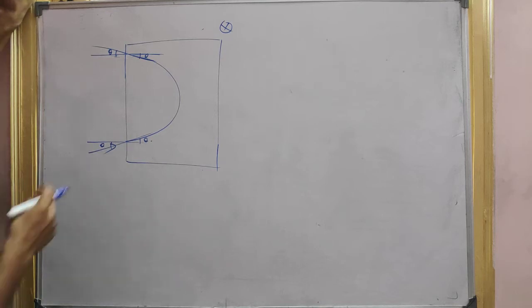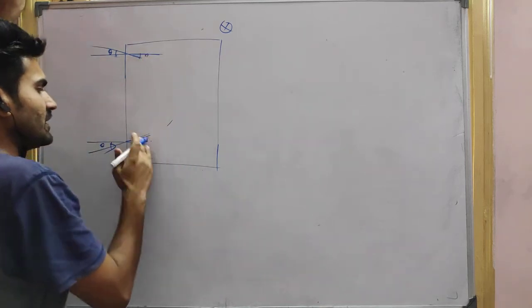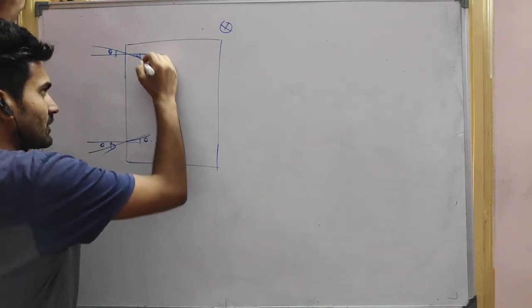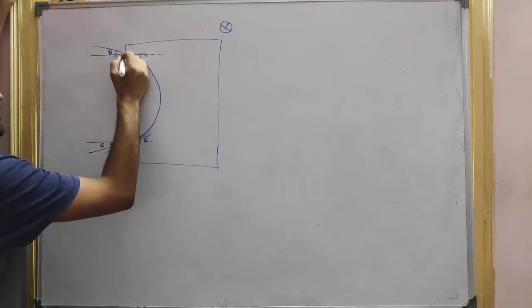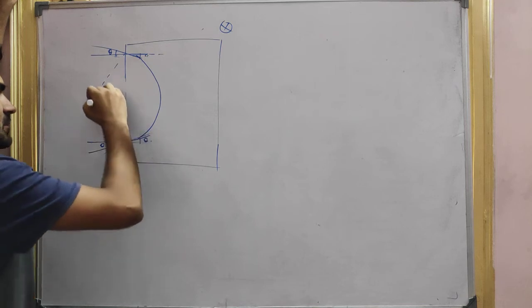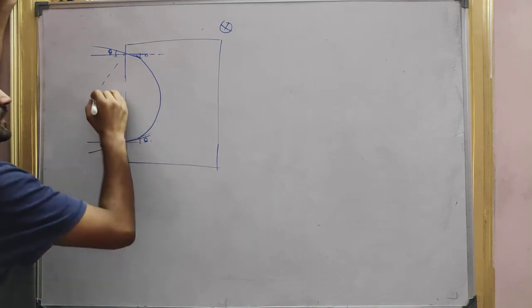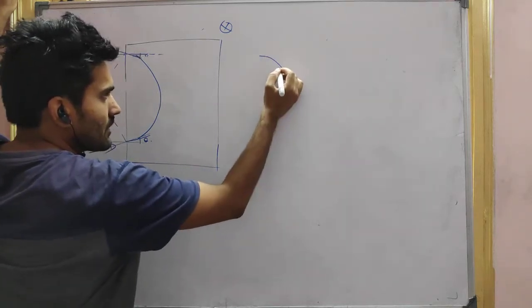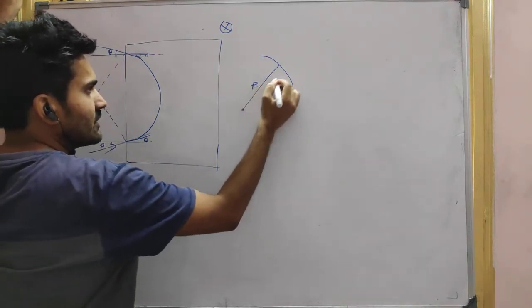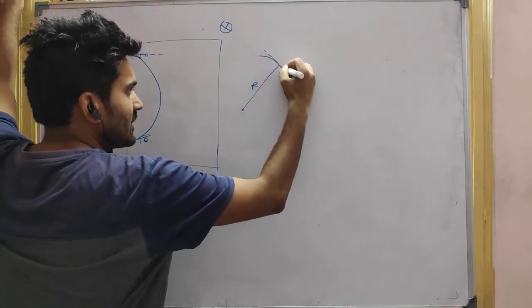We have to find how much time it spends in the magnetic field. So how will we find that time? Obviously the center will be outside, not inside. This is the radius. What is this angle, guys?